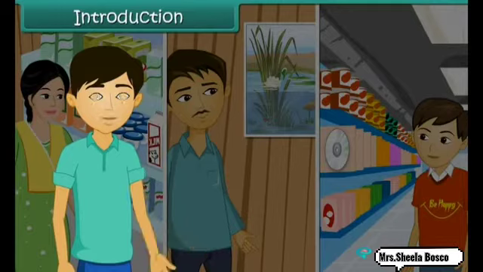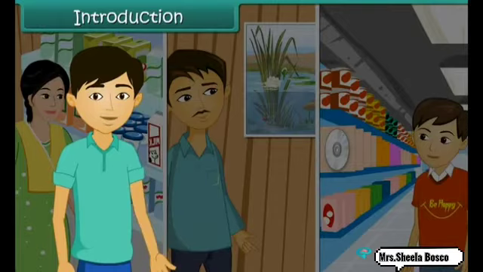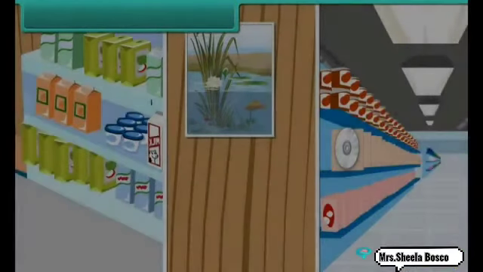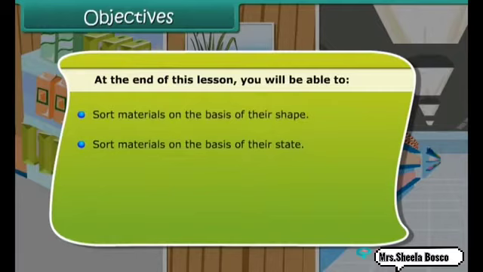See, sorting means putting things in groups, maybe according to the raw material, or according to the shape or size, or according to the usage. We are doing it. Here, in this departmental store, or in your house, sorting makes you learn about the shape, about the state, whether solid, liquid or gas, or about the raw material, what material is used.